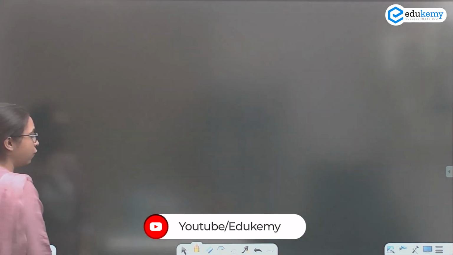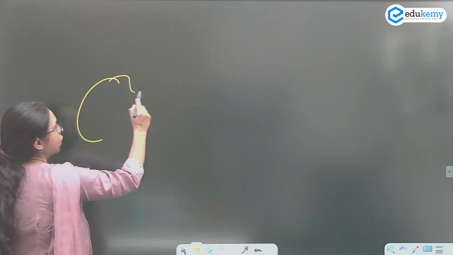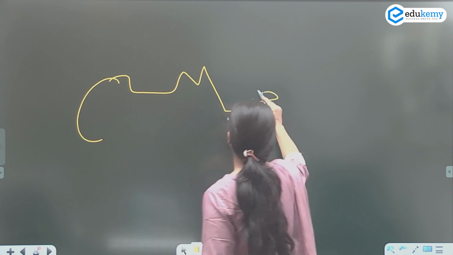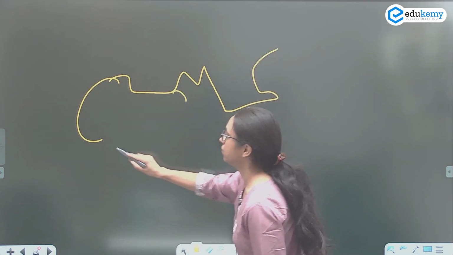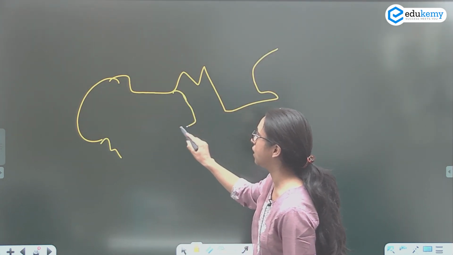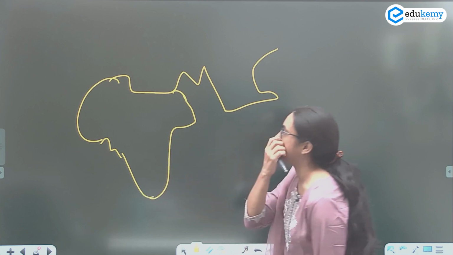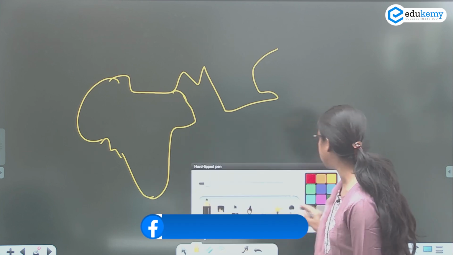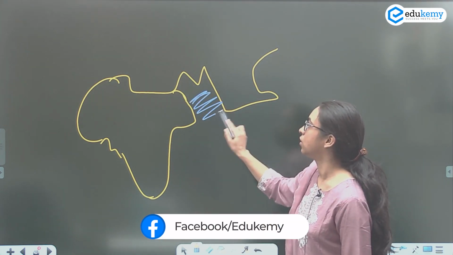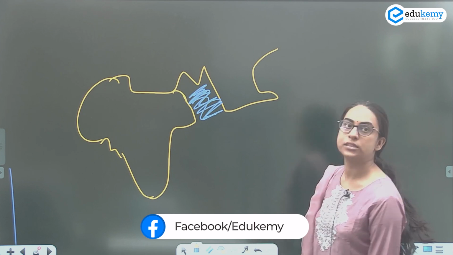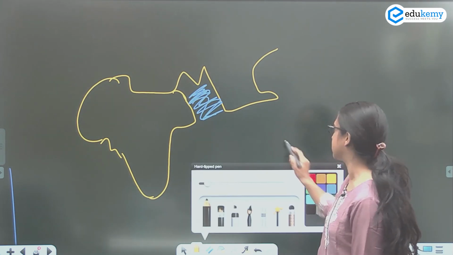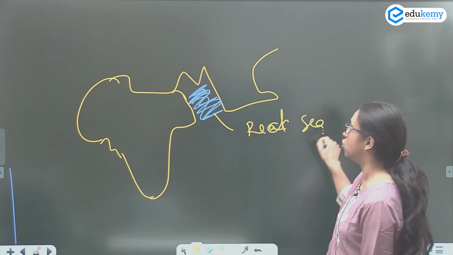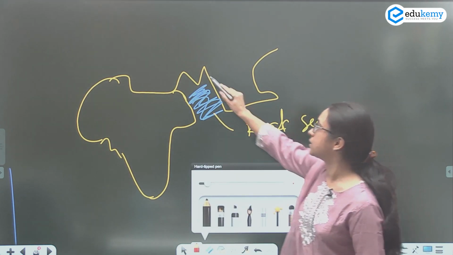If I draw it here for you, if this is your Africa, this is the Arabian Peninsula. Okay, I am drawing Africa's map here. This is a little enlarged map. Here we have seen, this is what? This is your Red Sea. Okay, this is the Red Sea. The northern tip of the Red Sea, we are seeing this is what?